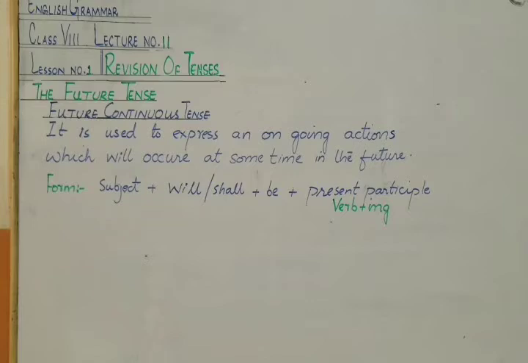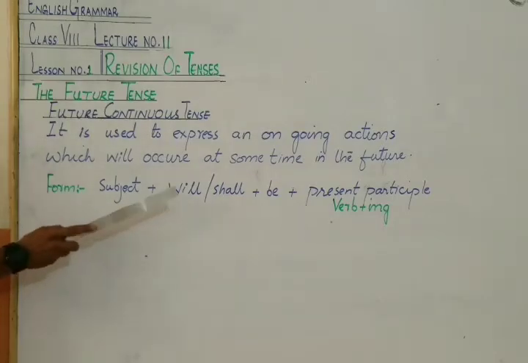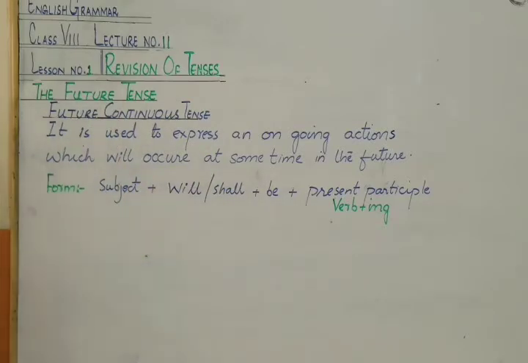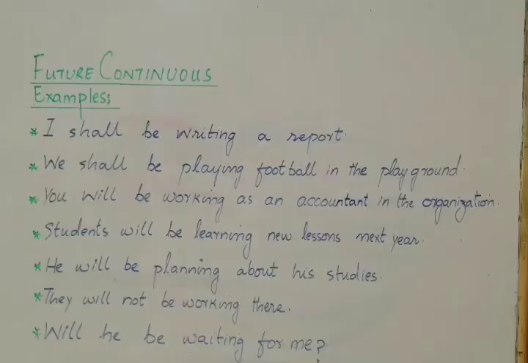Okay, we make future continuous tense with a subject plus will, shall plus be plus present participle. Present participle means base form of verb plus ing. Now look at these examples for better understanding.